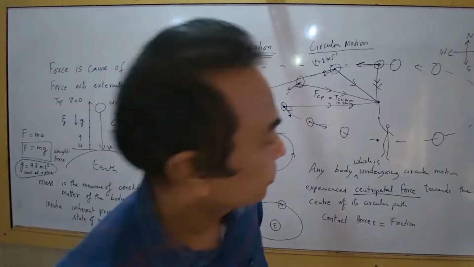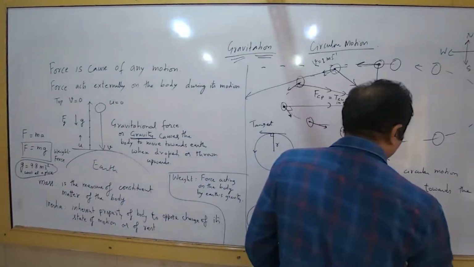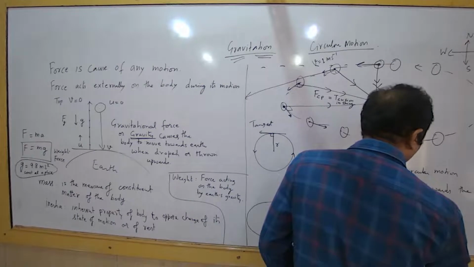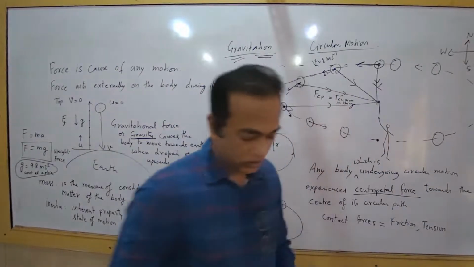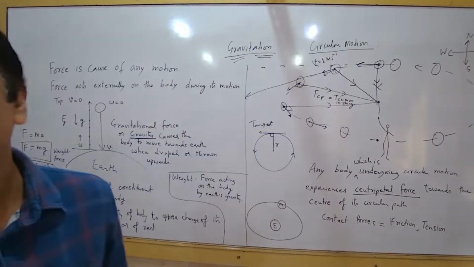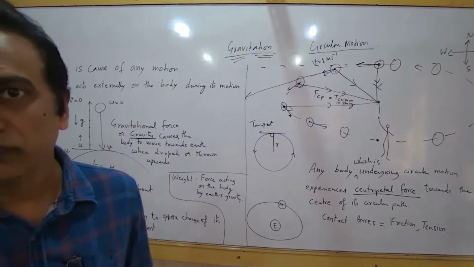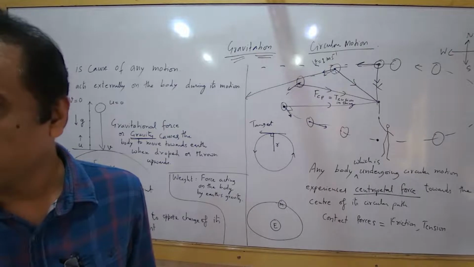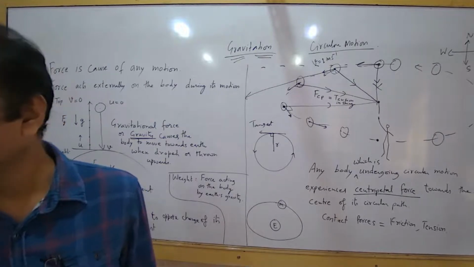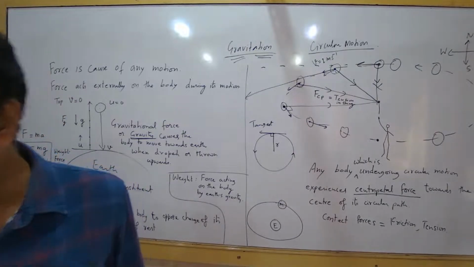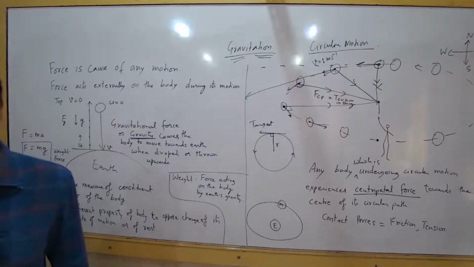What are other contact forces? Tension. This camera is hanging with this arrangement, right? If this was not strong enough, it would break and fall down. Suppose I'm hanging with a rope, holding it. If the rope is not strong enough, it will break.